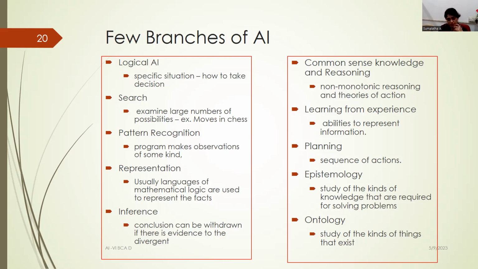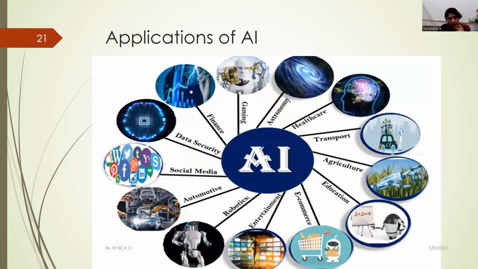And we also have epistemology. So it's a study wherein it deals with many kinds of knowledge, okay, that are basically required for problem solving. So that particular study approach is called epistemology. And we have ontology, okay, so it says it's a study of the kinds of things that exist. Okay, so these are the few branches of AI, and these are the various applications of AI.